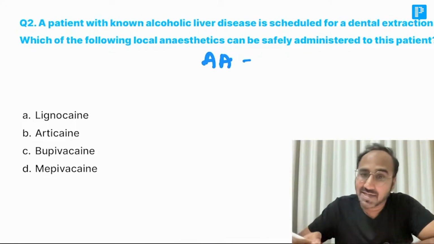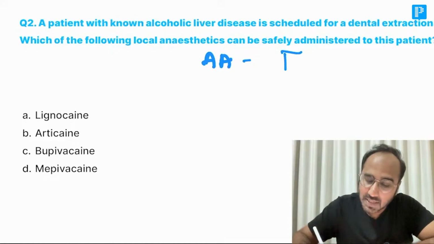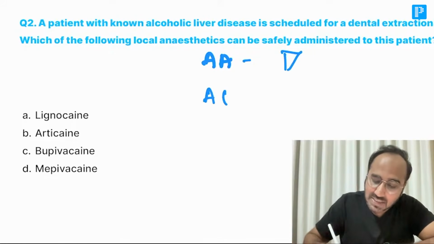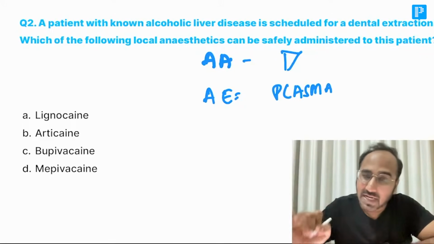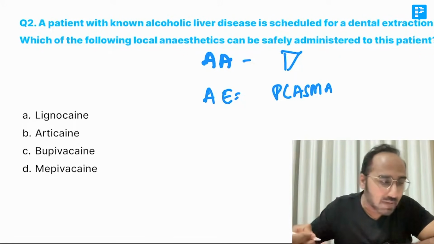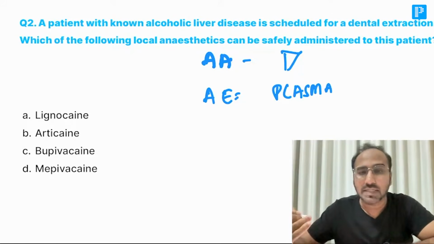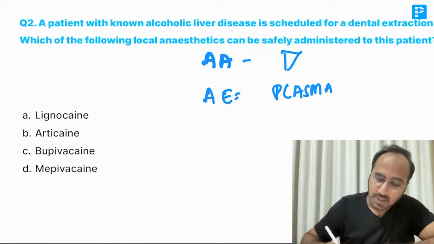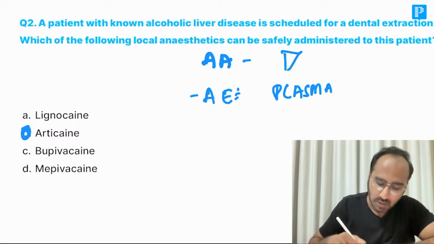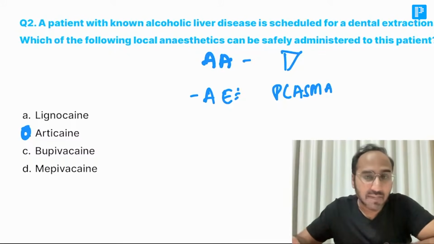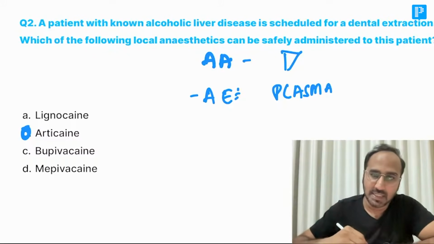Amino-amides are the local anesthetics which are usually metabolized in the liver, whereas amino esters are the local anesthetics which are metabolized in the plasma by plasma esterases. So any patient who's having liver disorder, will you give amino-amide or amino ester? You will always give amino ester. So which is the amino ester which can be safely given over here? It is articaine, whereas lignocaine, bupivacaine and mepivacaine are all amino-amides, so you will be avoiding these drugs.